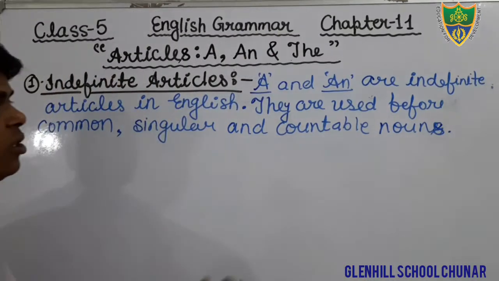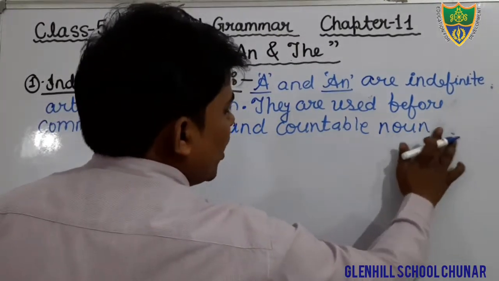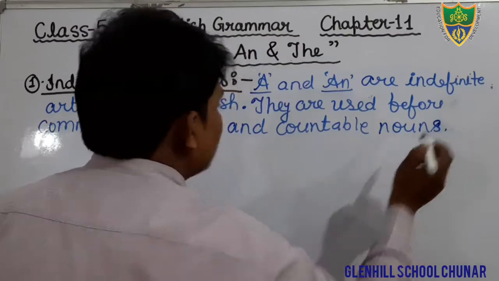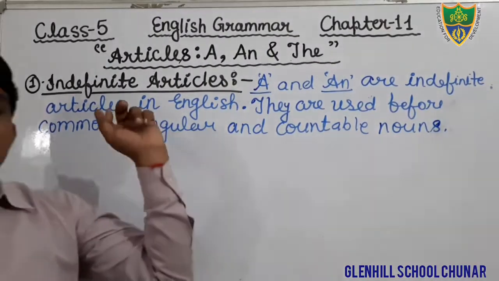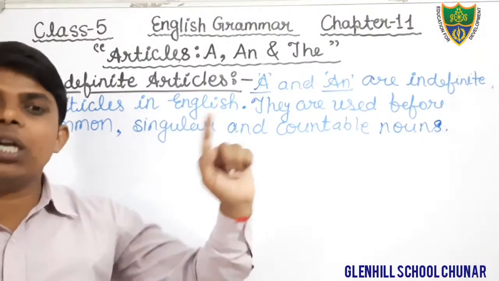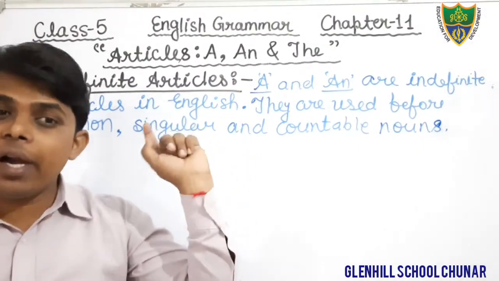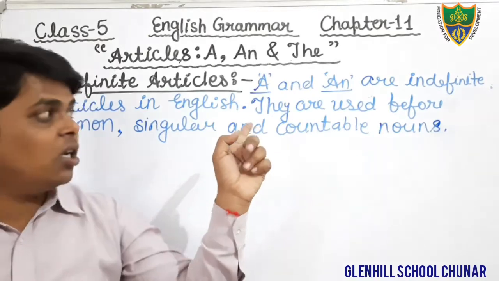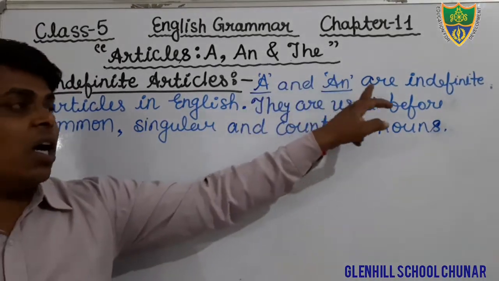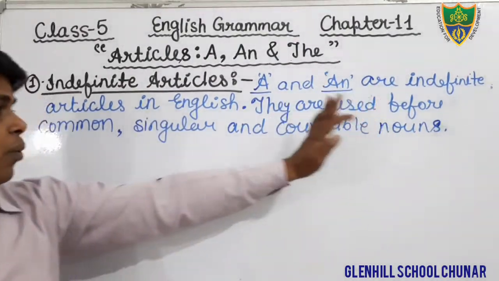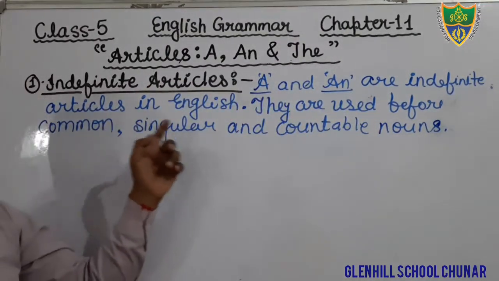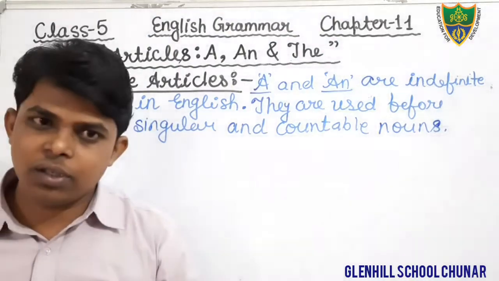Okay, students, just see. Where do we use the indefinite article? You all know that in the category of indefinite articles we keep a and an. A and an are indefinite articles in English. They are used before common, singular, and countable nouns.